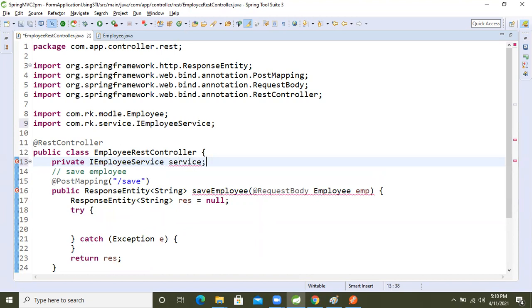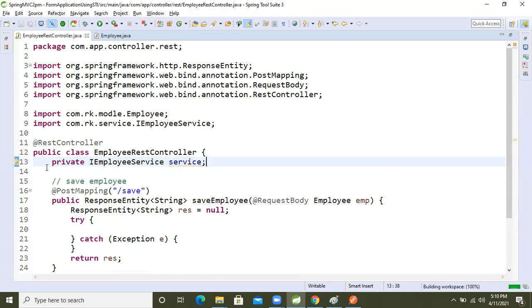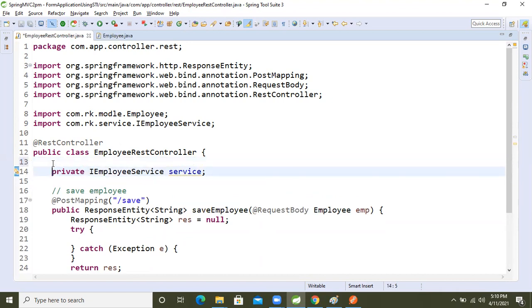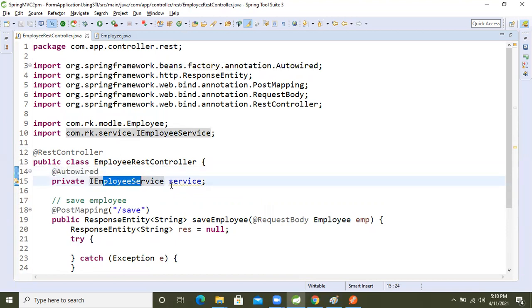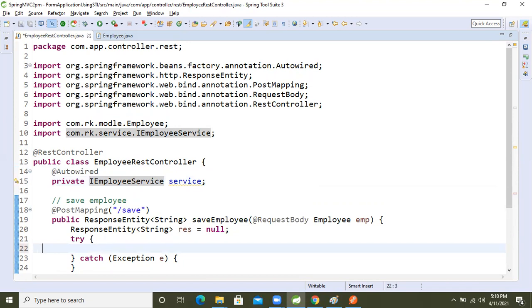This is an object type attribute, so we apply @Autowired on top of this attribute. After that, come inside that.